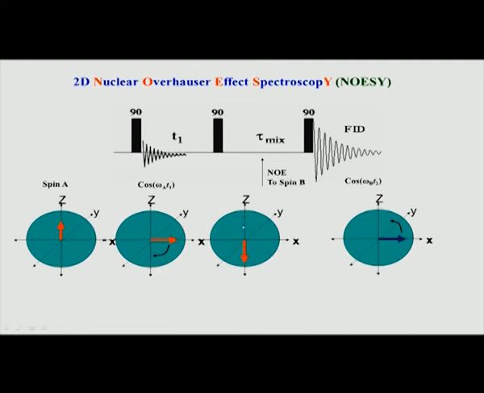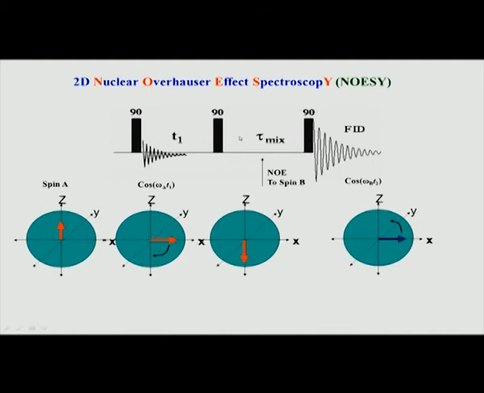So, during the T1 relaxation, we give a delay that is known as the mixing time. This is typically a long delay, which depends again on the size of the molecule and so on. Let us say we give a delay of the order of tens of milliseconds to hundreds of milliseconds. Typically for proteins, a value of 50 to 100 milliseconds is used. For peptides and small molecules, we can go up to 300 to 500 milliseconds.